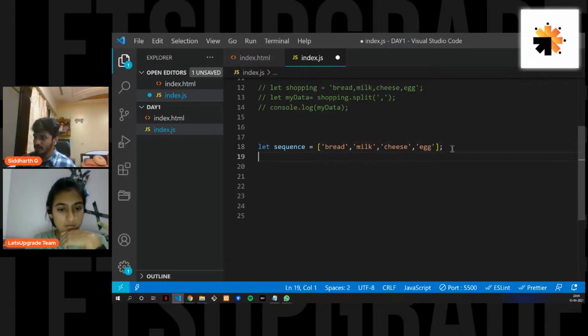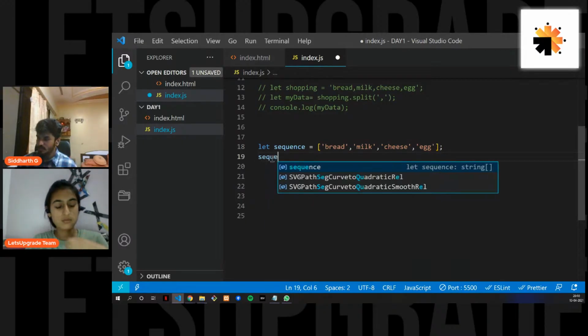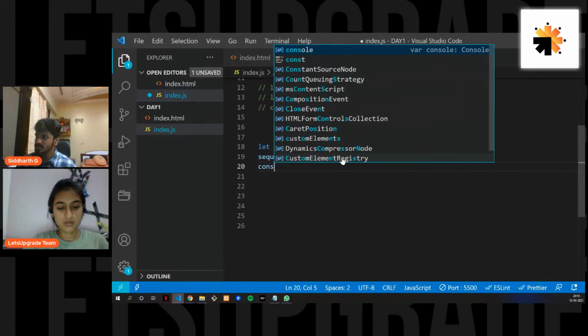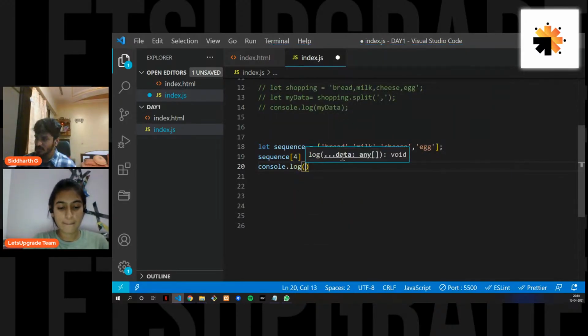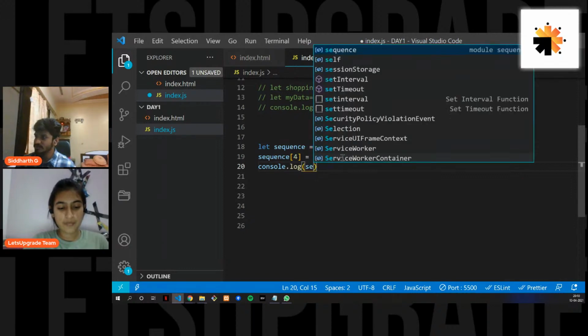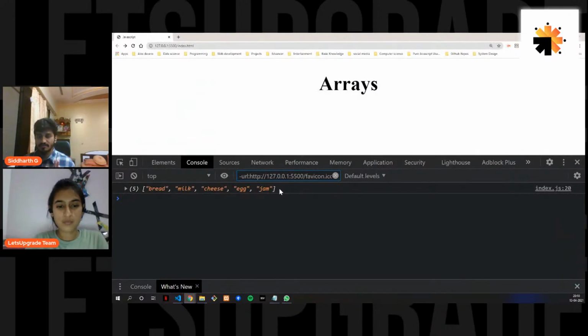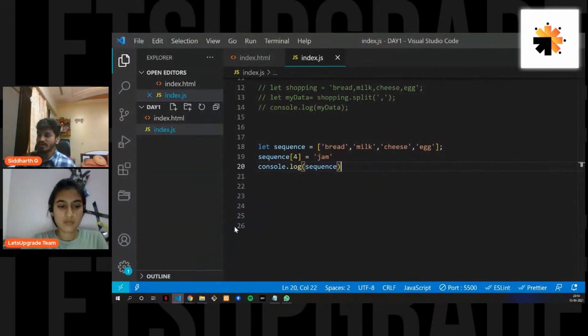What you might be thinking is, you will just count the index. So this is 0, this is 1, this is 2, and this is 3. Now let's do sequence 4 equals jam, let's say jam, and console dot log the sequence. Let's see what you get. You get a jam. You have pushed a value successfully. But is it appropriate? What you had to do is count.